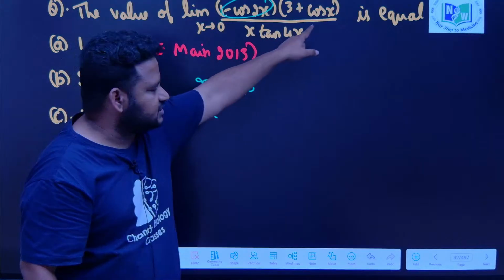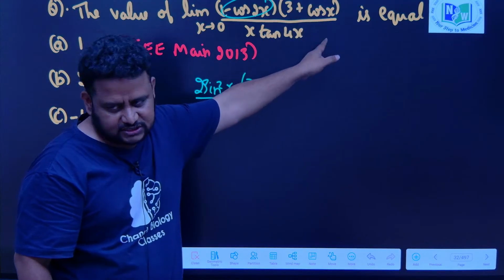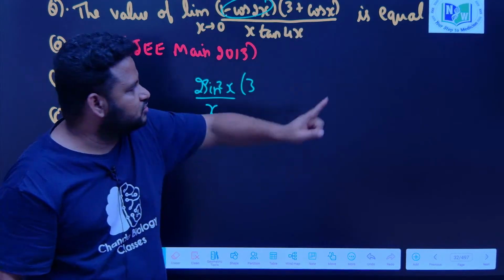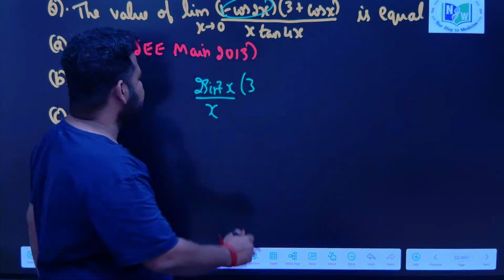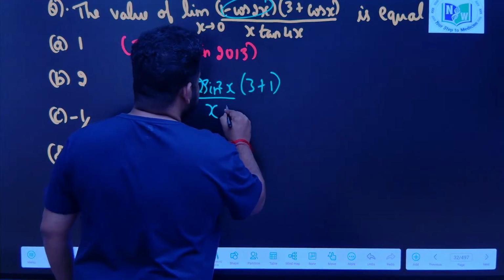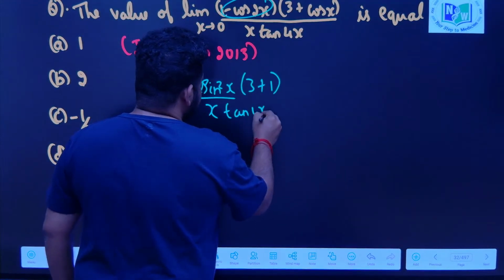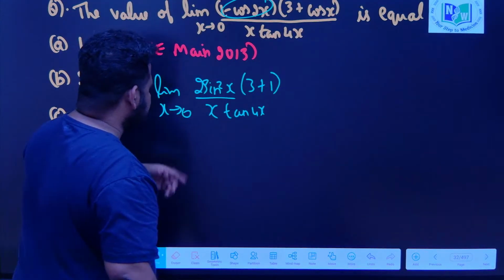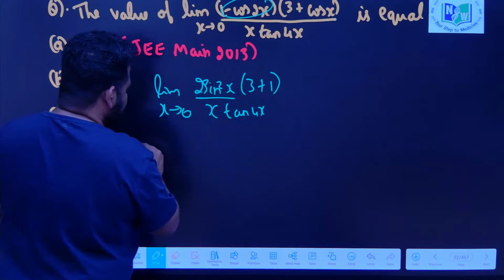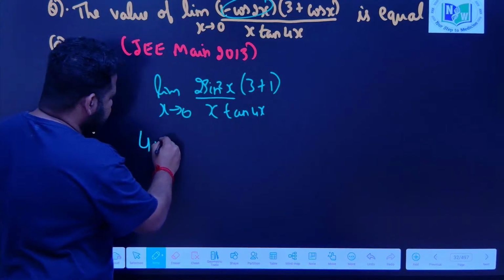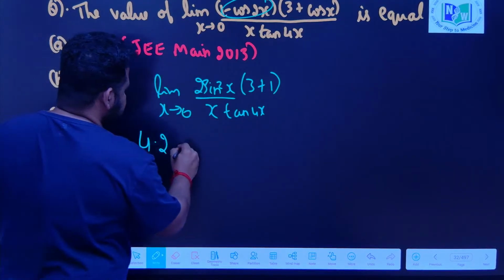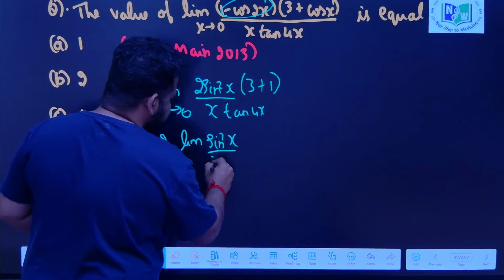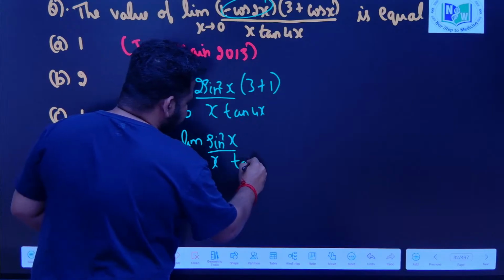So I can put x is equal to 0, which means cos 0. If I put cos 0, it will become 1. So it will become 3 plus 1, 4, this into tan 4x. For this I have already applied the limit, limit as x tends to 0. Now 3 plus 1, 4, 4 will come out. I will write 4 here, 4 into 2, I will just keep it like this. Then limit, what do I have, sin square x by x, and here I have tan 4x.